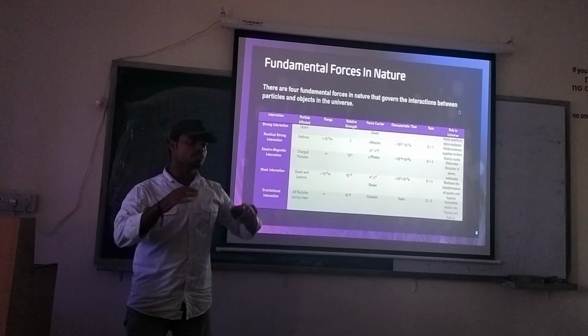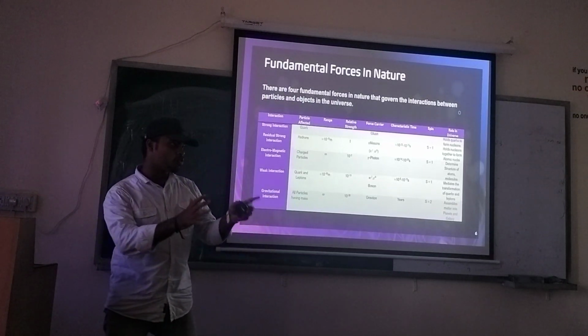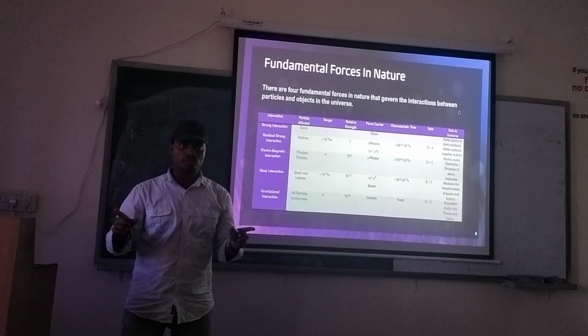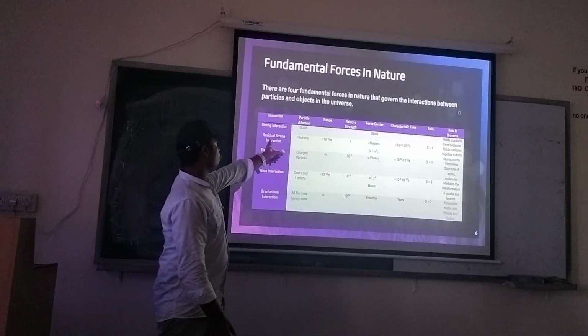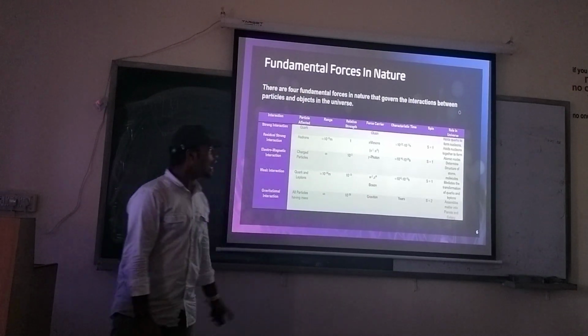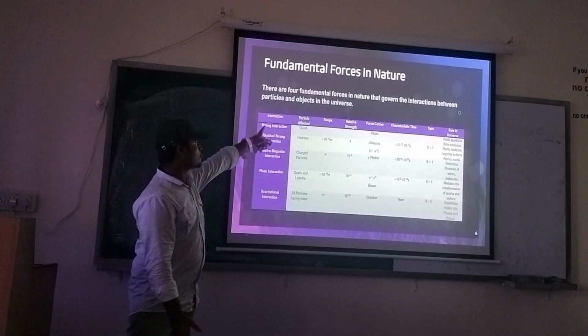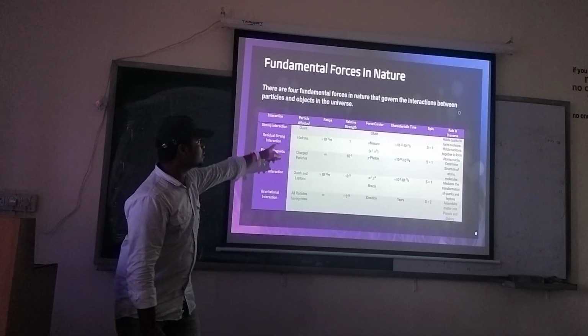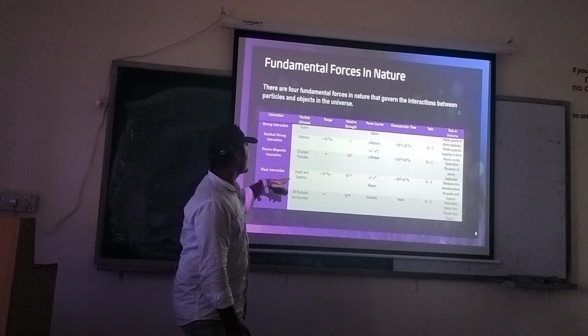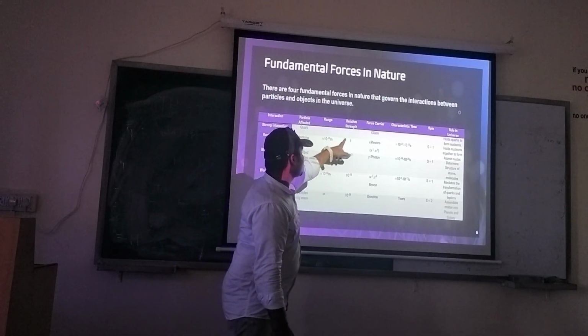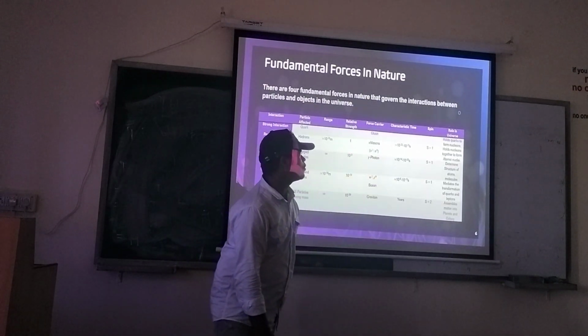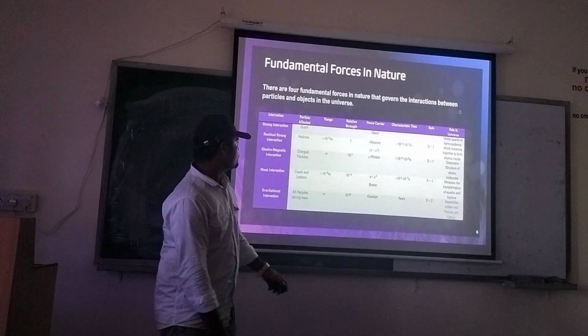But after the formation of hadrons from quarks, the interaction between 2 hadrons is generally governed by the residual strong interaction, and this residual strong interaction is nothing but a subpart of the strong interaction. And these are the force carrier particles, the ranges and the relative strengths of the forces, and their role in the universe.